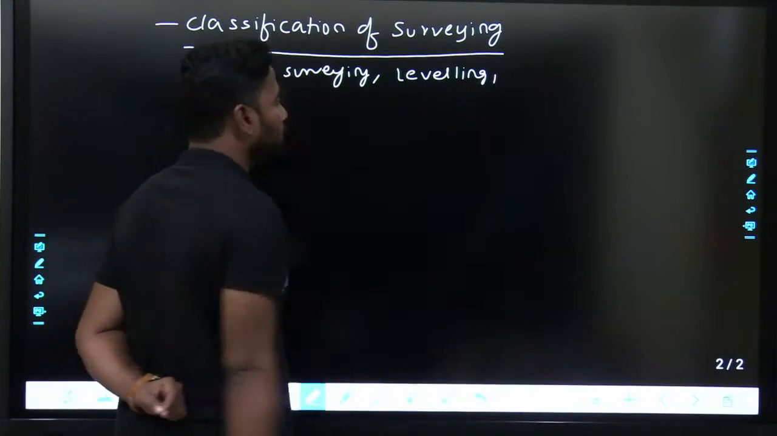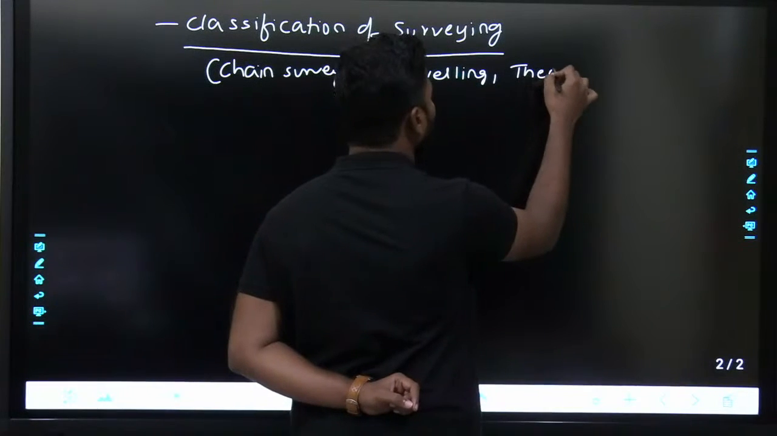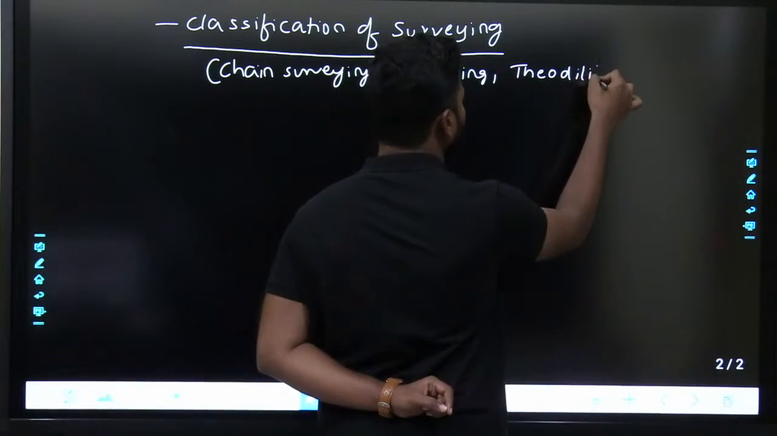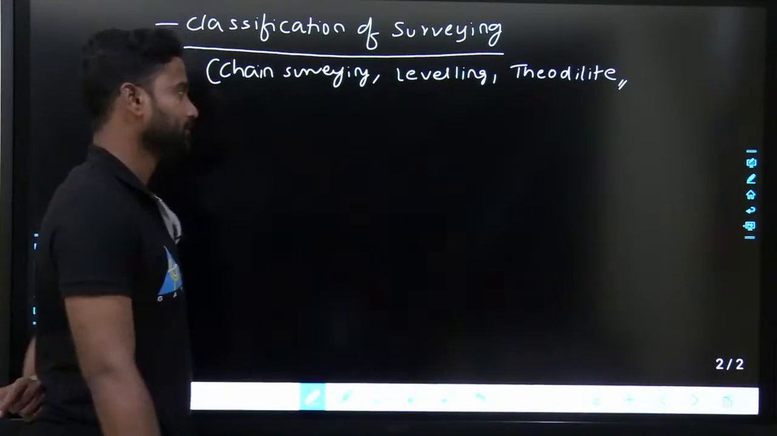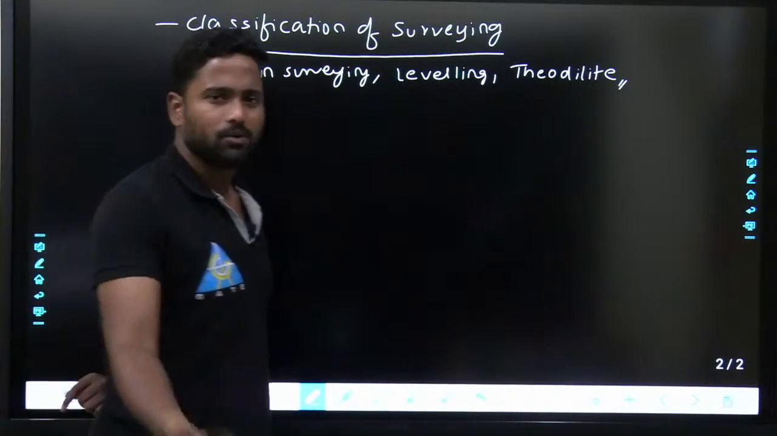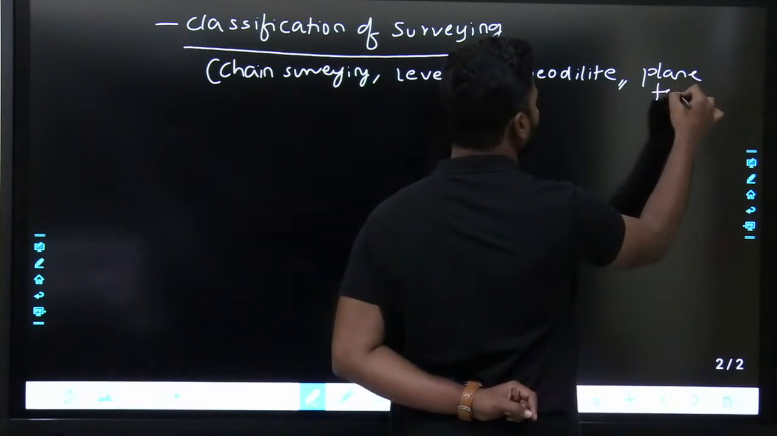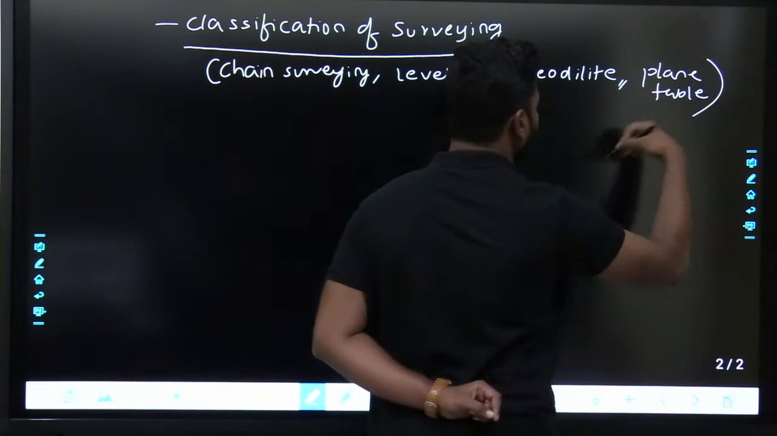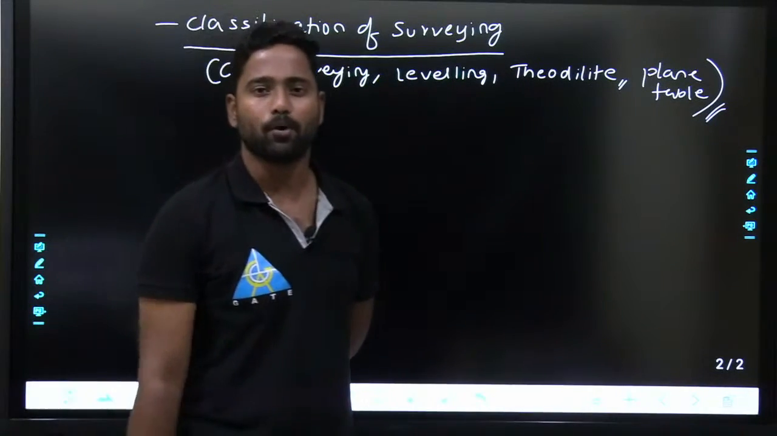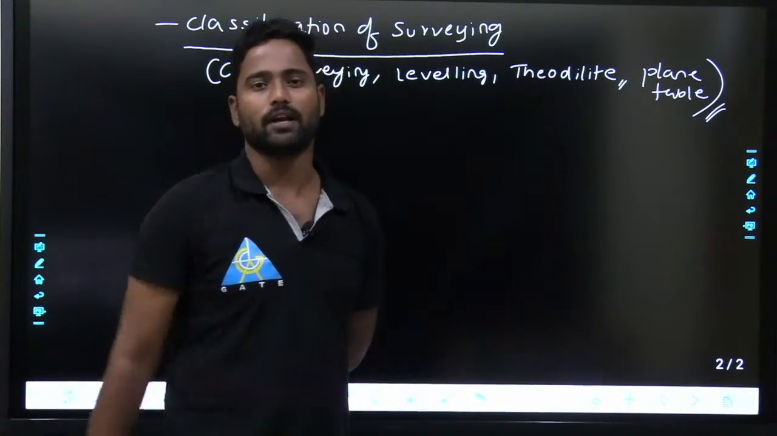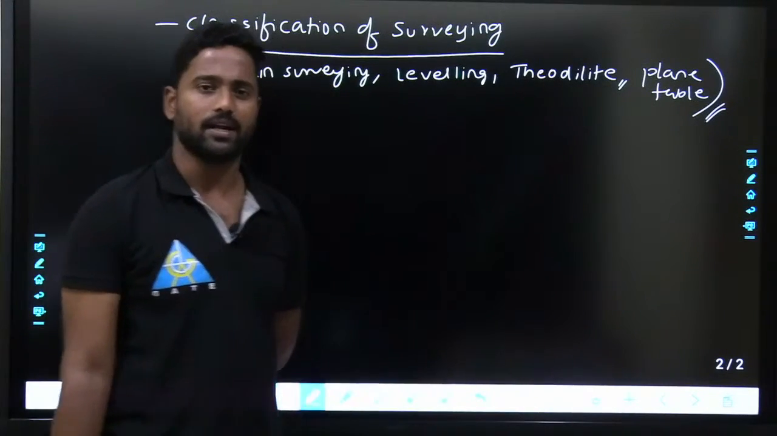If you are using theodolite, then it is called theodolite surveying. Theodolite is an instrument which is used to measure horizontal lengths and angles and all those things. Next, tacheometry. Next, plane table. If you are using plane table, then it is called plane table surveying. And if you are taking pictures to locate a point, then it is considered as photogrammetry. So that is how surveying is classified.